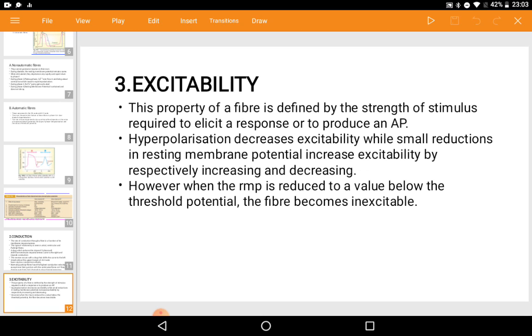Next, excitability. This property of a fiber is defined by the strength of stimulus required to elicit a response or to produce an action potential. Hyperpolarization decreases excitability, whereas a small reduction in resting membrane potential increases excitability. However, when the RMP is reduced to a value below the threshold potential, the fiber becomes inexcitable. So we need at least a threshold value to make a fiber excite.